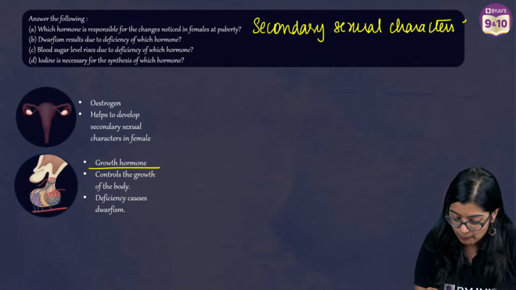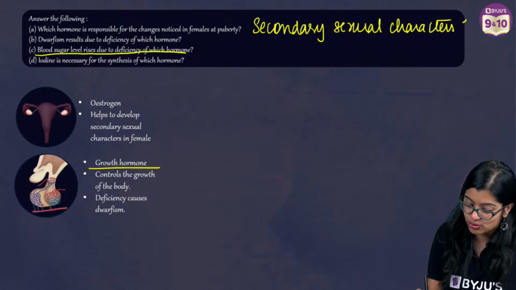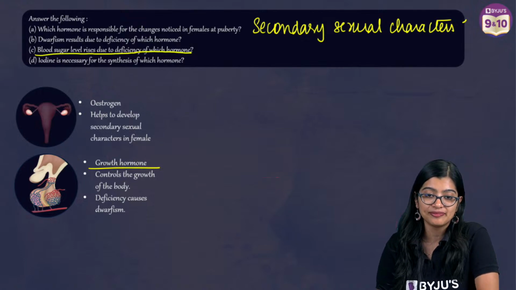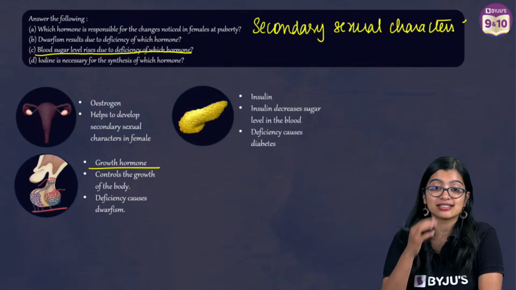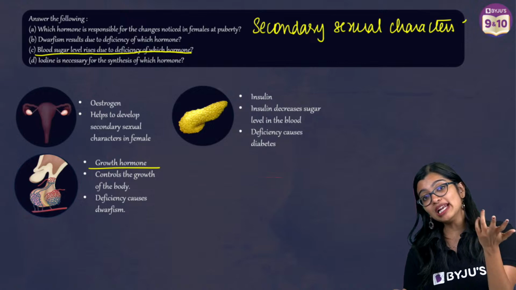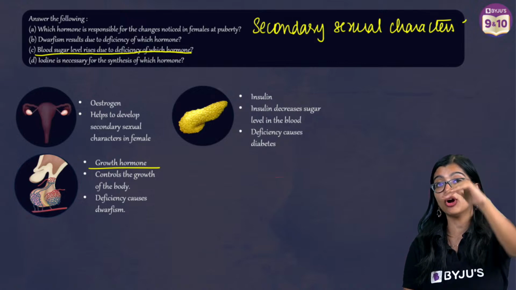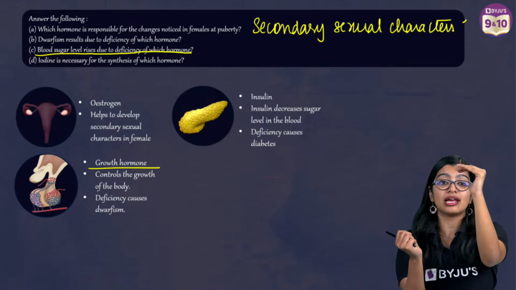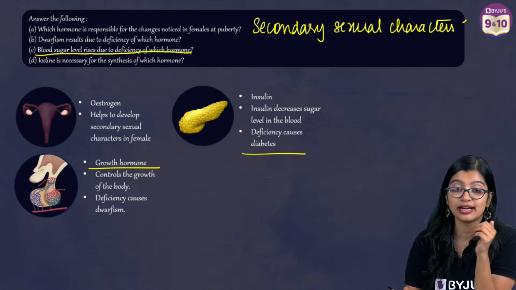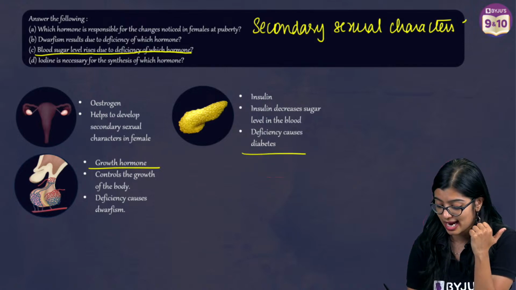Third one, blood sugar level rises due to deficiency of which hormone? Very good, everybody. Very good. The correct answer is insulin. Now, normally we know that insulin is necessary for decreasing blood sugar level. But if there's not enough insulin, the blood sugar level will increase. And what is this condition known as? It is known as diabetes.